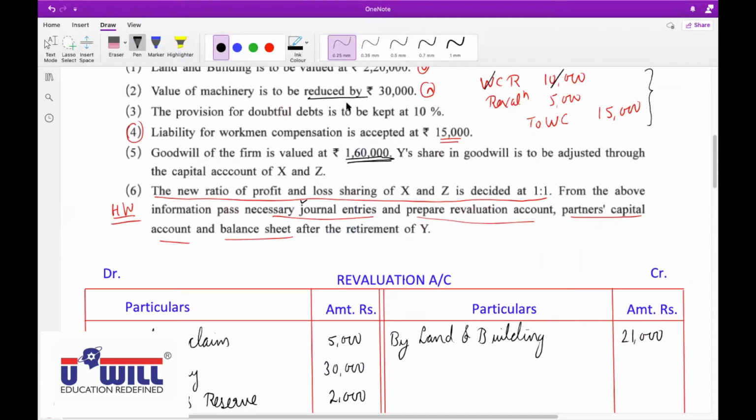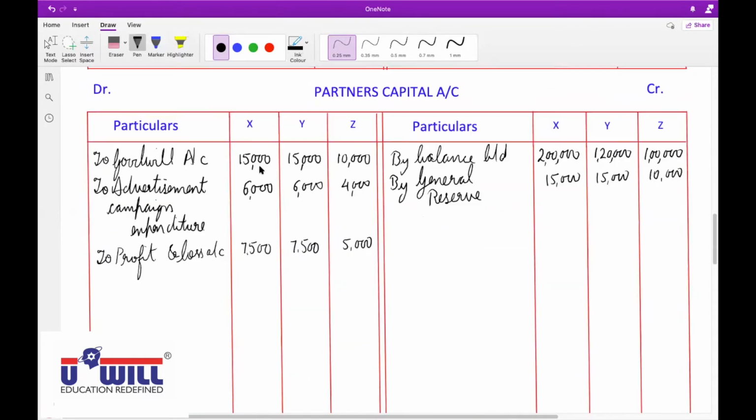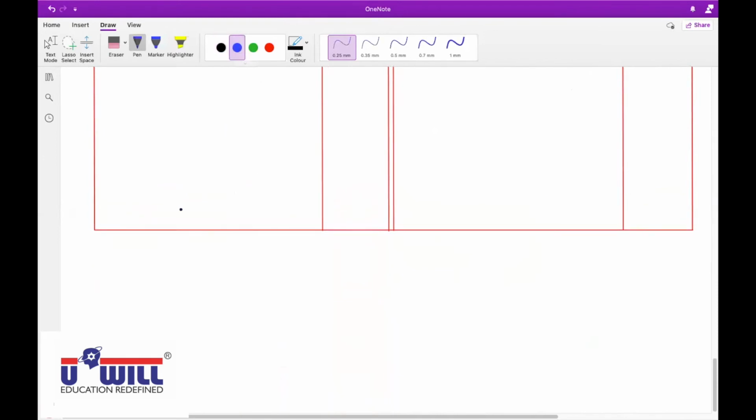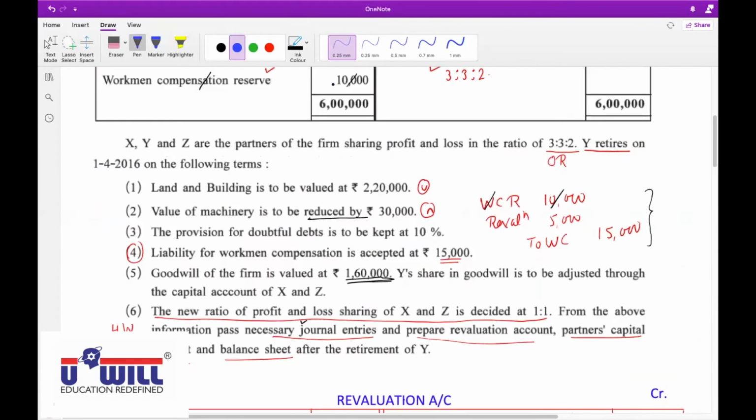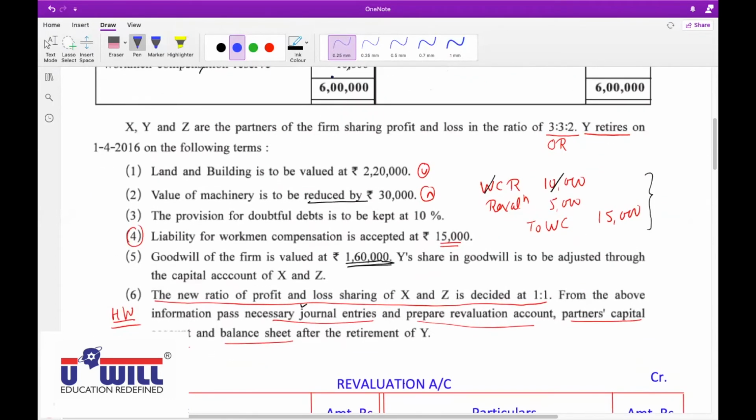So before we proceed with goodwill, Kedar, what will be required? What will we have to find? Yes, Kedar, before we proceed with goodwill, what will we have to find? Kedar? Kedar, what is the journal entry for goodwill in this chapter? Goodwill account debit to partners capital.